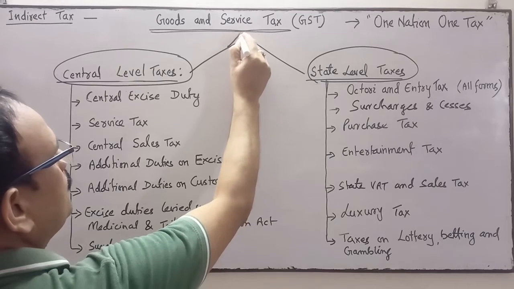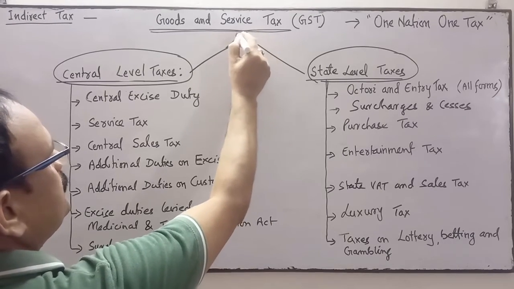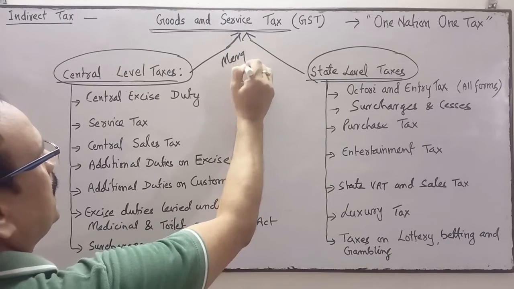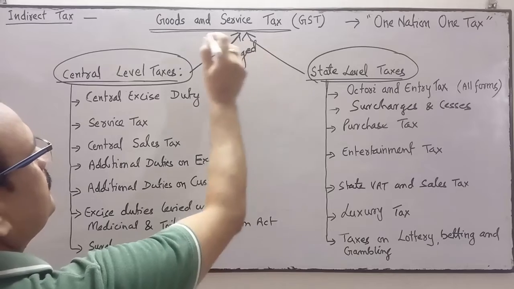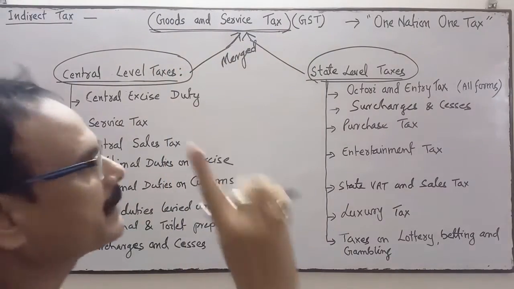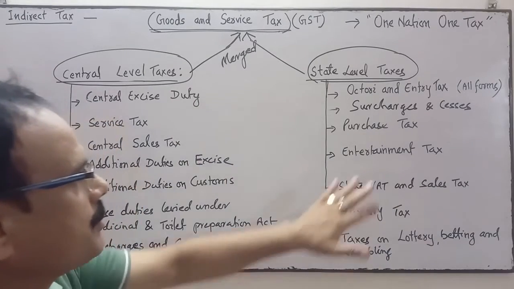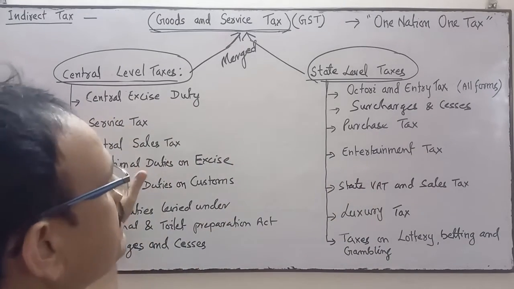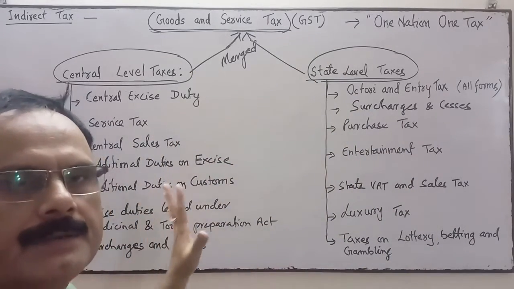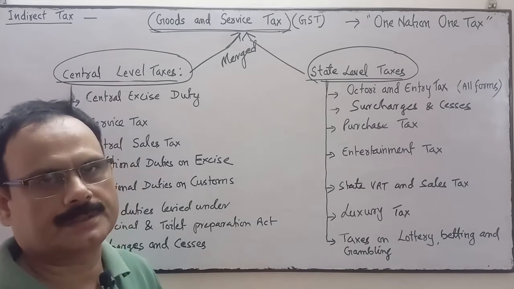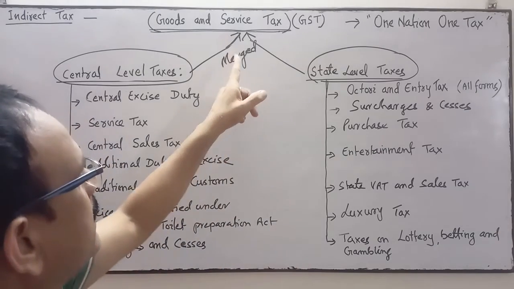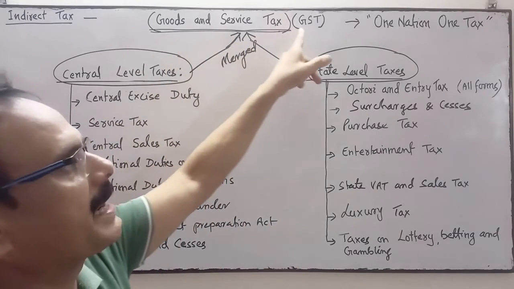They merged in one tax, that is your GST. Merged in one tax system, that is your GST. Now there is only one tax that comes and replaces these two taxes, central level taxes and state level taxes. Various state level taxes and various central level taxes are replaced and merged in one tax system, and that tax is goods and service tax, GST.